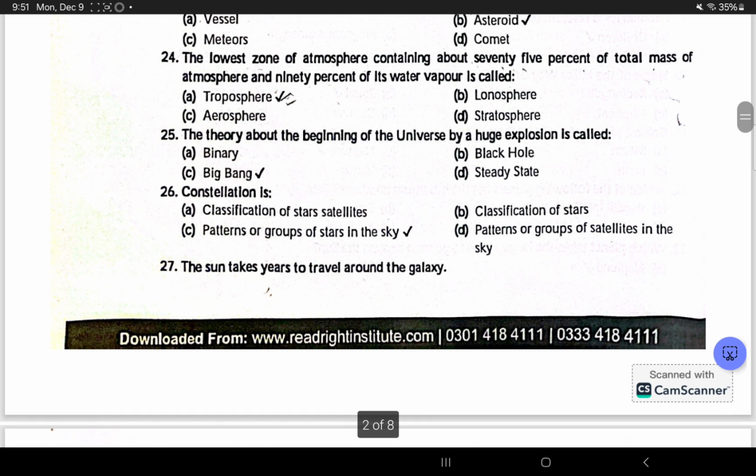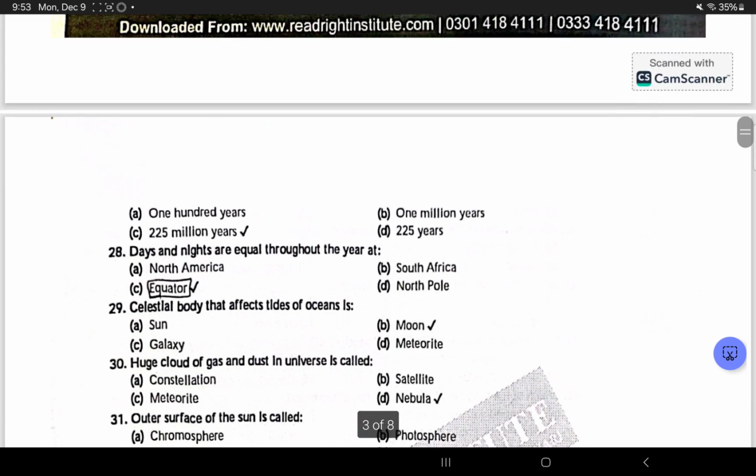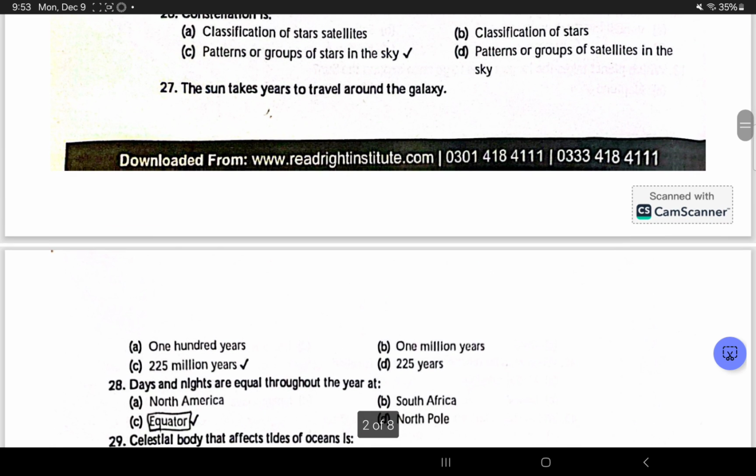The lowest zone of atmosphere, containing about 75% of total mass of atmosphere and 90% of its water vapor, is called troposphere. नेक्स्ट क्वेश्चन की तरफ चलते हैं। Constellation is a pattern or group of stars in the sky. नेक्स्ट क्वेश्चन की तरफ मूव करते हैं, और दैट इज, the sun takes years to travel around the galaxy,